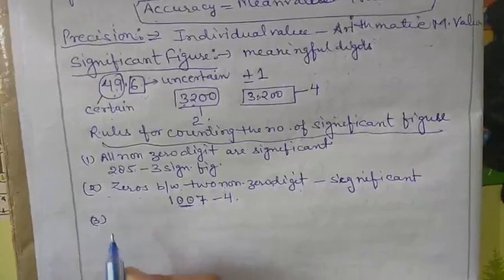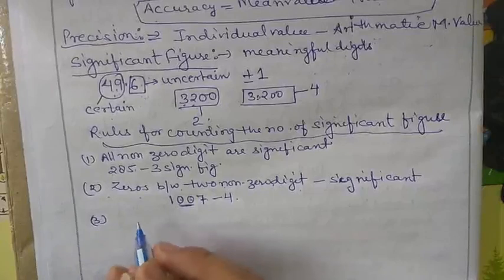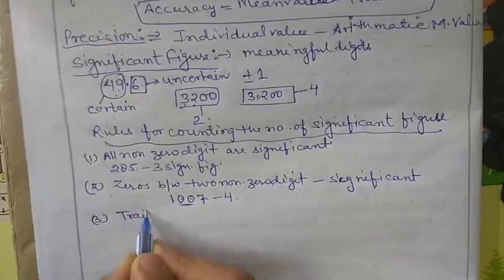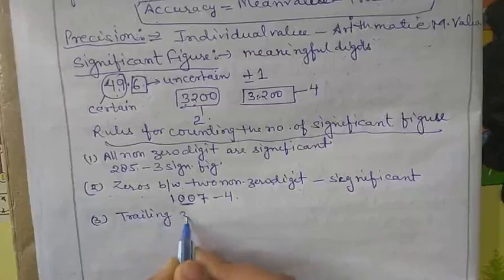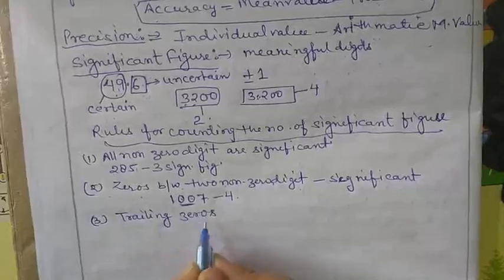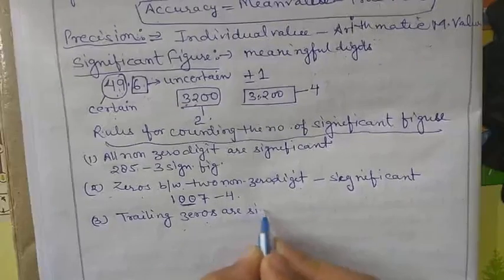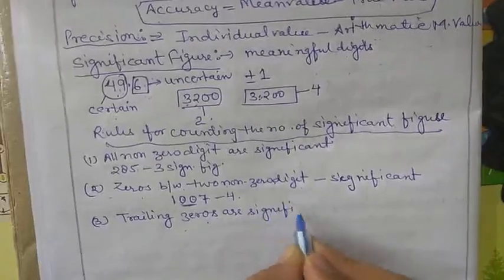Now the third rule: trailing zeros. Trailing zeros are significant.